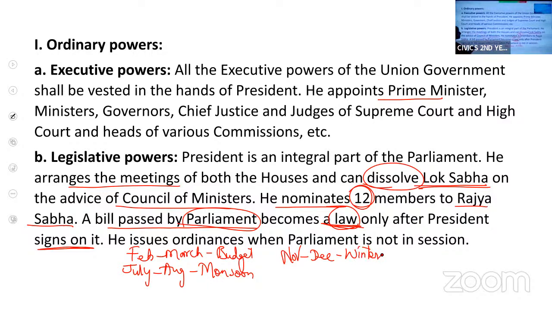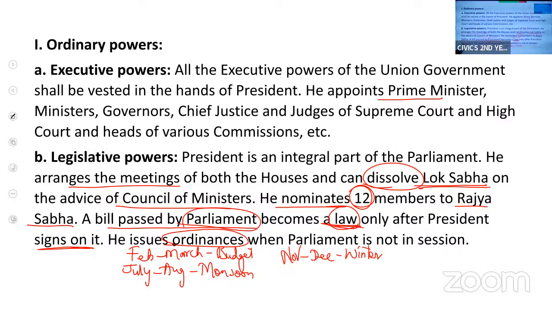So when parliament is not in session, and an important law has to be passed, then the president has the power to issue ordinances. What is an ordinance? It is a temporary law made by the president.